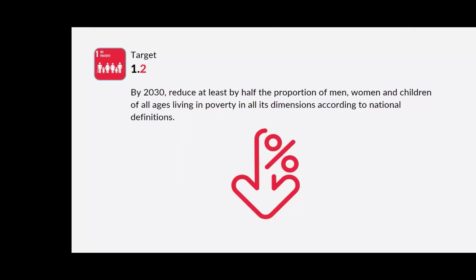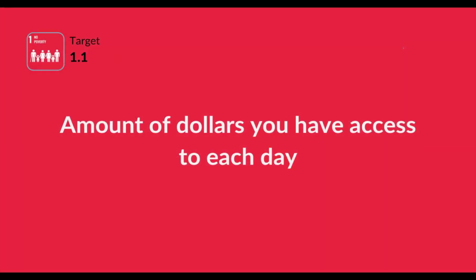Target 1.2, by 2030 reduce at least by half the population of men, women and children of all ages living in poverty in all its dimensions according to national definitions. What is poverty? Poverty can be defined in numerous ways. Globally and internationally, they define it using the amount of dollars you have access to per day.